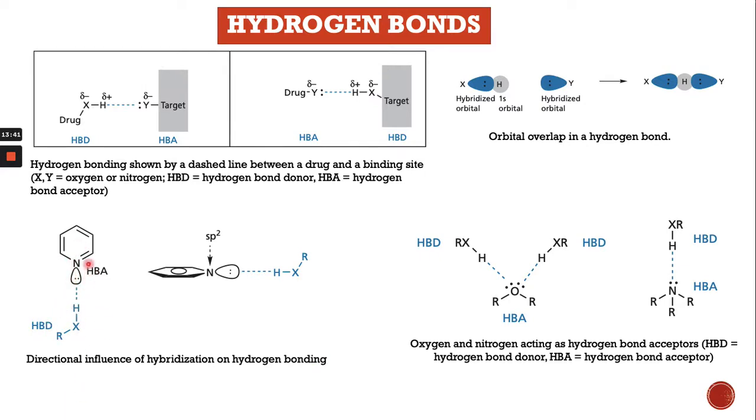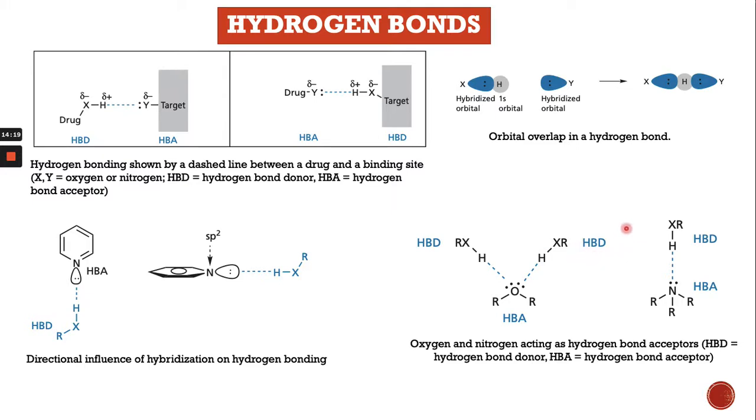There is no specific charge on the nitrogen, but nitrogen has a lone pair of electrons, which helps form the hydrogen bond with the drug. This is sp2 hybridized, and it forms a hydrogen bond. This is the hydrogen bond of oxygen and nitrogen acting as hydrogen bond acceptors. This is the oxygen, this is the nitrogen, and they have lone pairs of electrons. Oxygen also has lone pairs of electrons. They accept the hydrogen bond, which is why they are hydrogen bond acceptors, and the hydrogen is donated for the bonding.